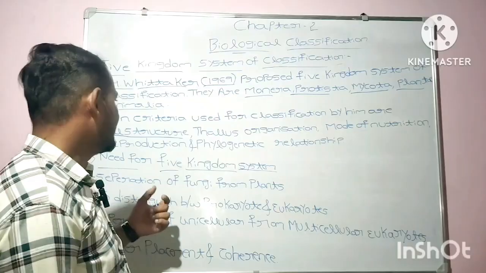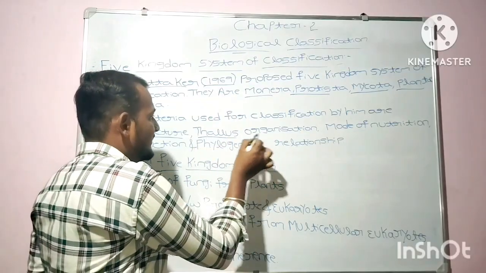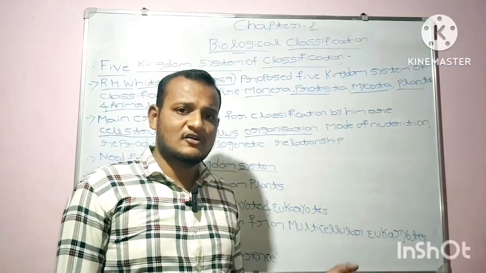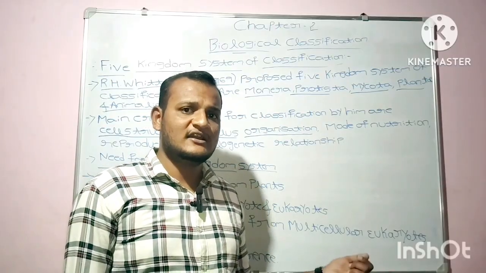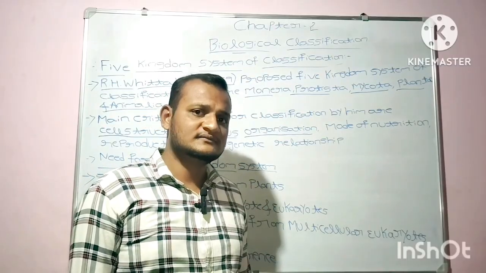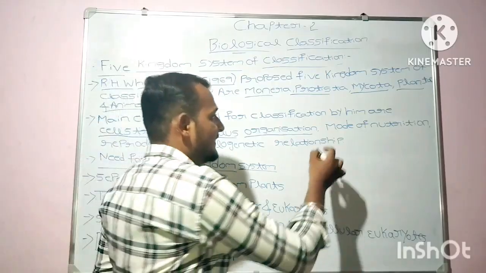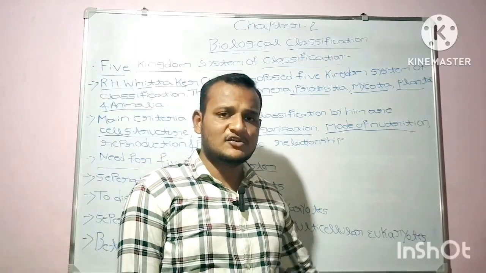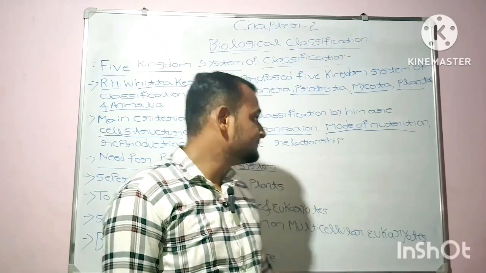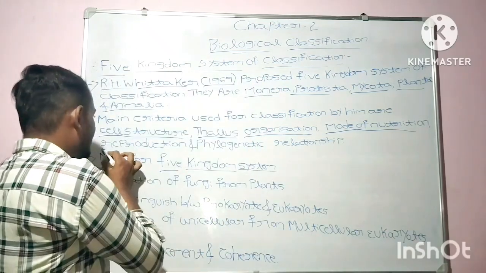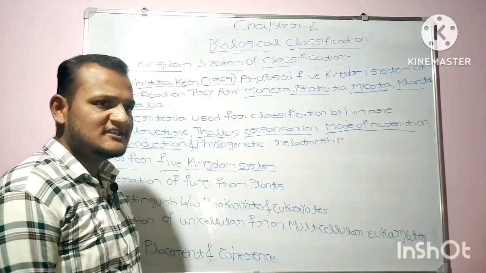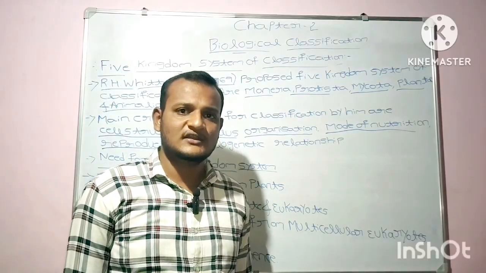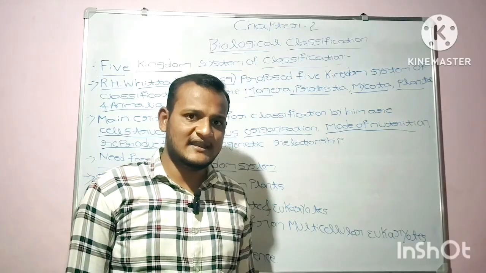Another criterion is thallus organization, whether the organism is simple or complex, unicellular or multicellular. Another is mode of nutrition: the organism may be autotrophic or heterotrophic.